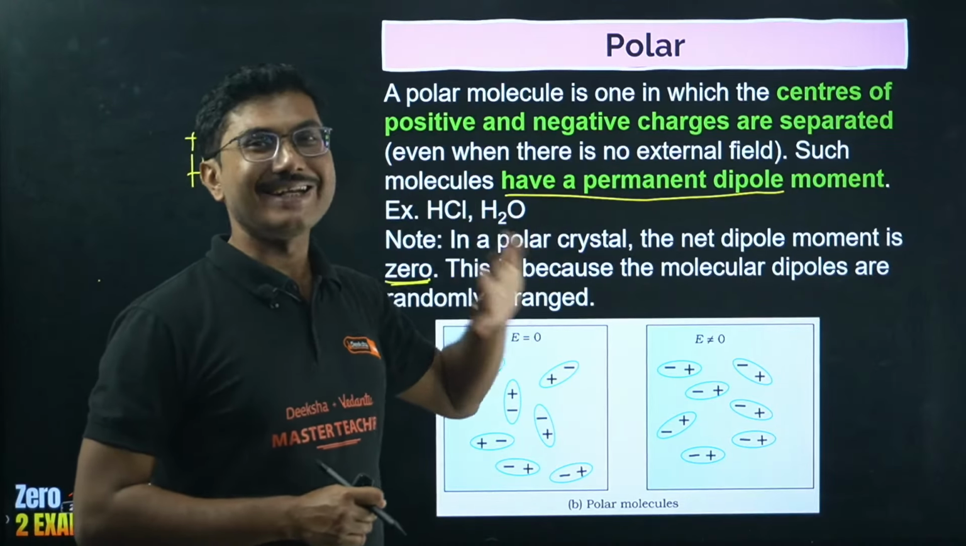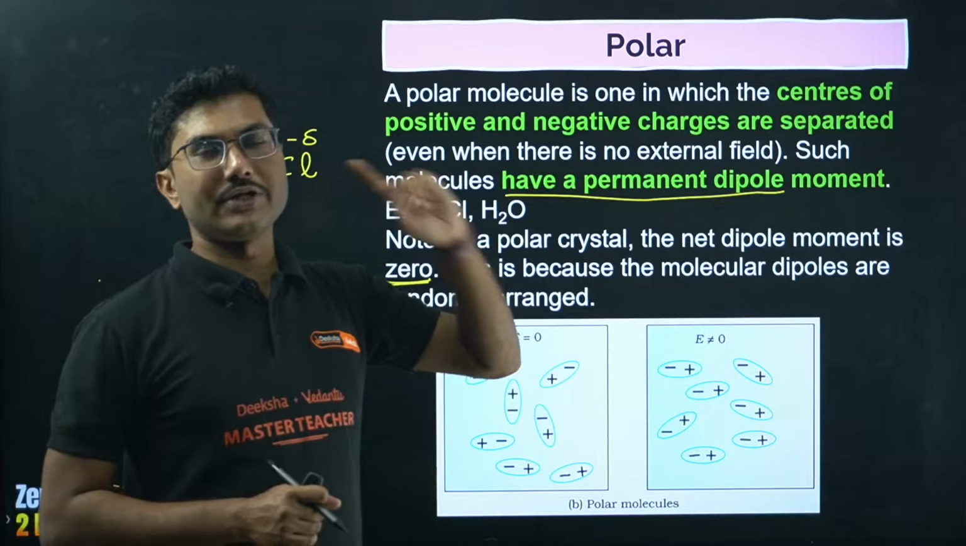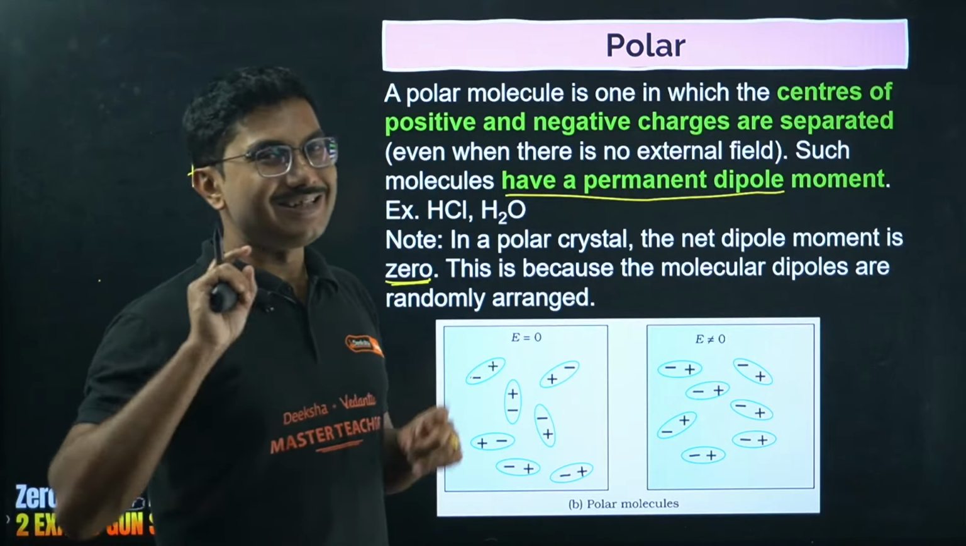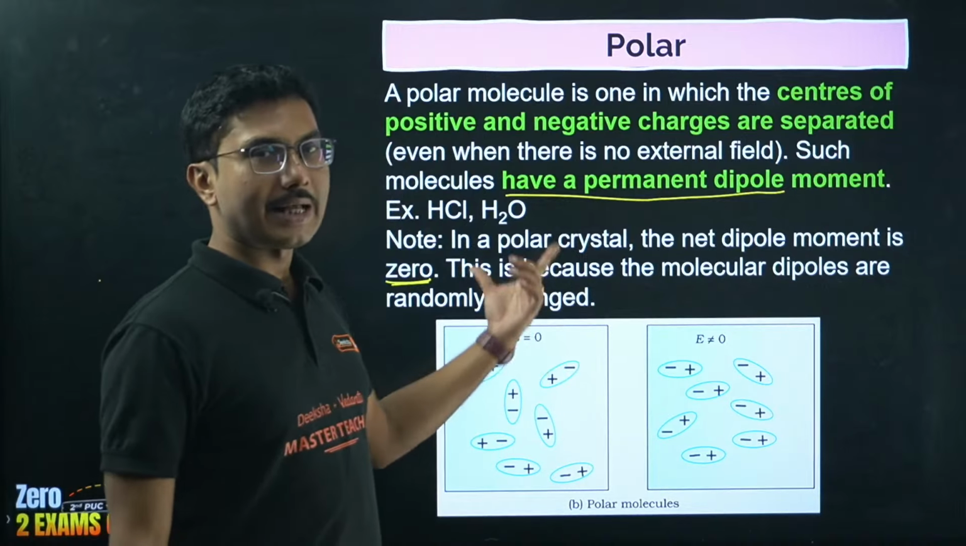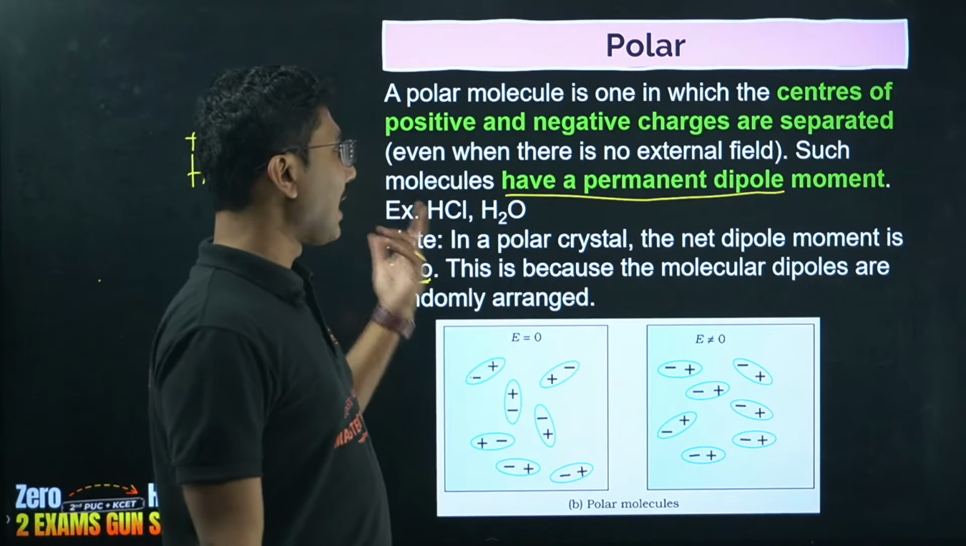Remember this, the net dipole moment for a crystal of polar molecules is still 0. Okay, this is because the molecular dipoles are randomly arranged. In case of random arrangement, the average is always 0.